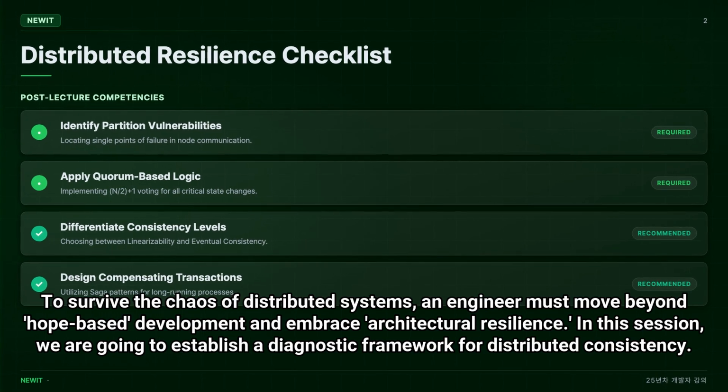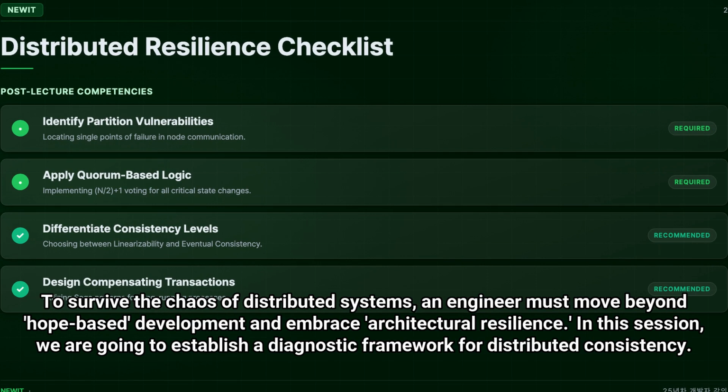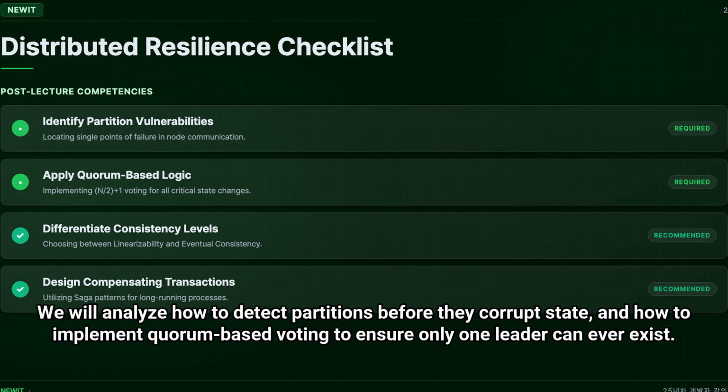To survive the chaos of distributed systems, an engineer must move beyond hope-based development and embrace architectural resilience. In this session, we are going to establish a diagnostic framework for distributed consistency. We will analyze how to detect partitions before they corrupt state, and how to implement quorum-based voting to ensure only one leader can ever exist.